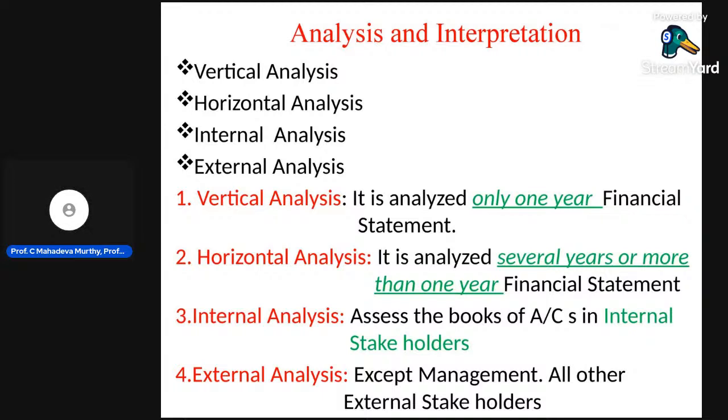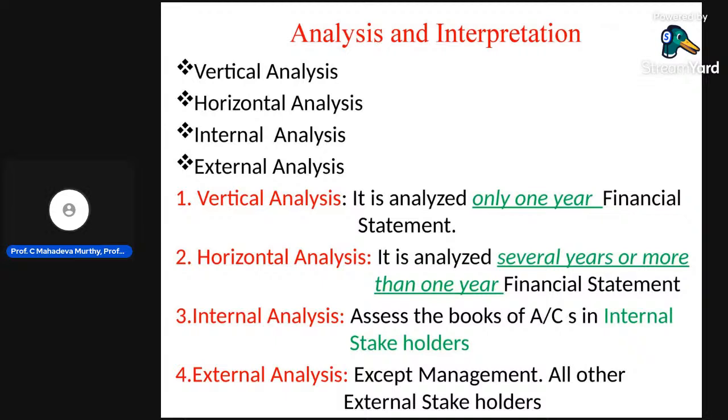For example, take the trading account, profit and loss account and balance sheet. Here in vertical analysis, what do we need to do?